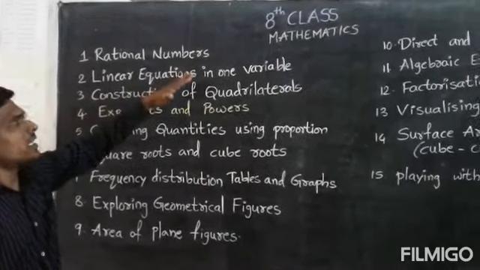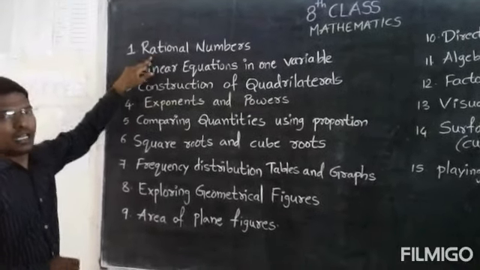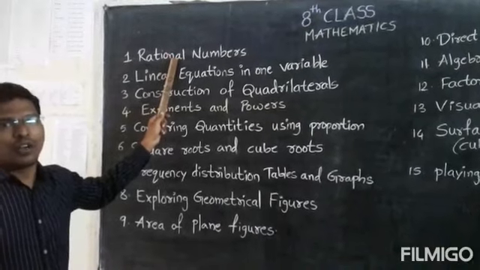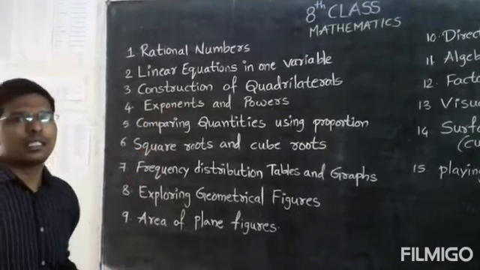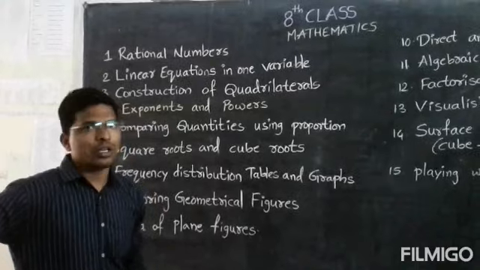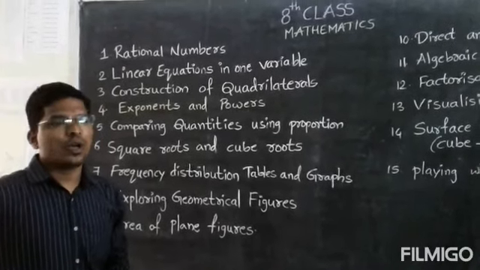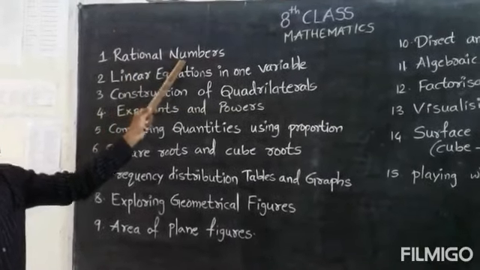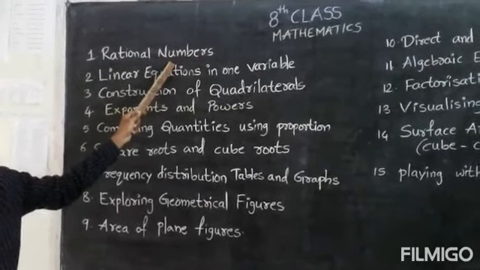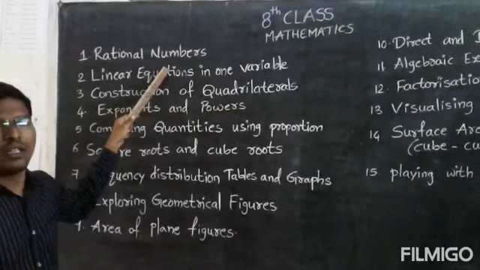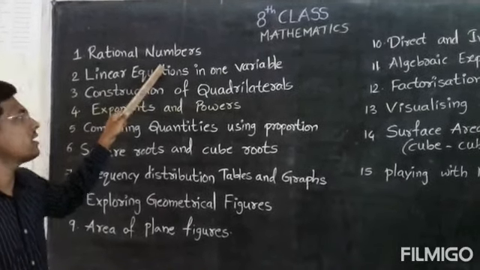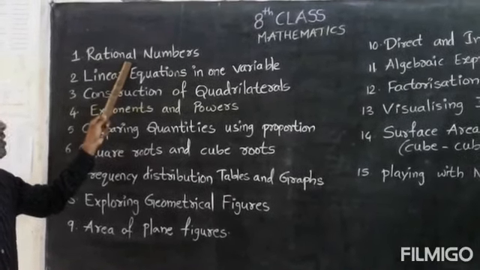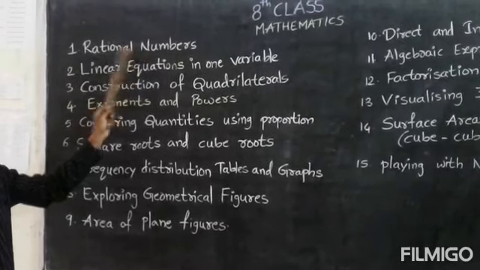So the mathematics 8th class syllabus: the first chapter is rational numbers. Rational numbers deal with the numbers which are in the form of p by q. Already in the 6th class you have learned natural numbers and whole numbers, and in 7th class you have learned integers. But in 8th class you are going to learn about rational numbers which are in the form of p by q. Okay, 2 by 3, 4 by 5, 6 by 7, like that. Next, representation of rational numbers on a number line. Okay, so these many topics you have to learn.